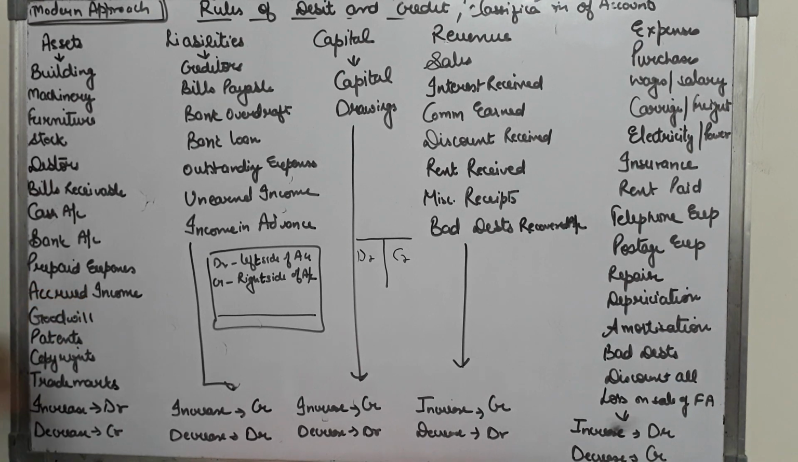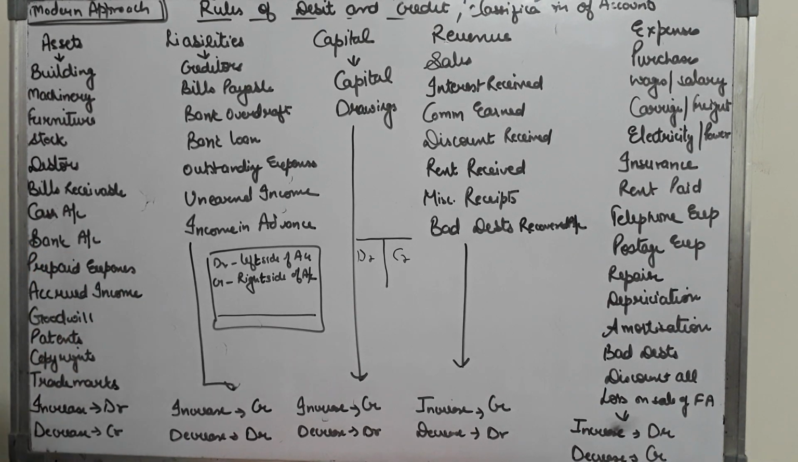Similarly, accrued income. If any income is accrued, for example, the businessman has given his premises on rent, or we had a warehouse which is given on rent, and there is two months' rent which is still outstanding. So that accrued rent will be your asset, because money is going to inflow in future from that accrued income.